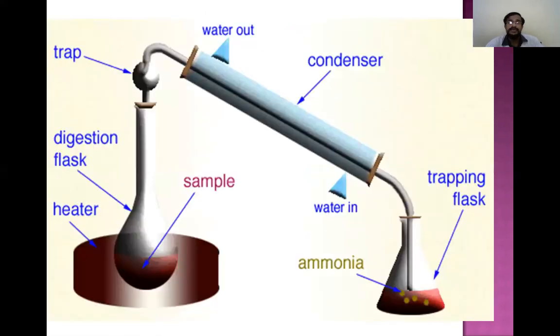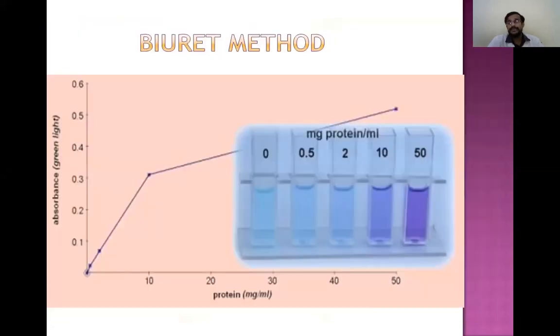In the Kjeldahl method, the protein is heated and finally ammonia is formed. The condenser is present, and the ammonia is collected. Depending upon the ammonia, we can estimate how much protein is present in the sample. The sample is kept here and heated, ammonia accumulates here, and depending upon the quantity of ammonia, we can estimate the quantity of protein. This is the Kjeldahl method.